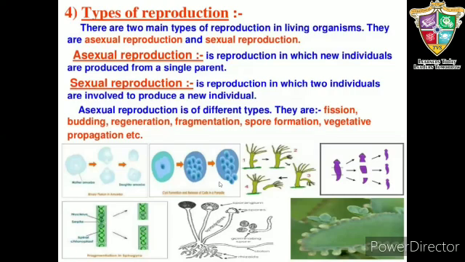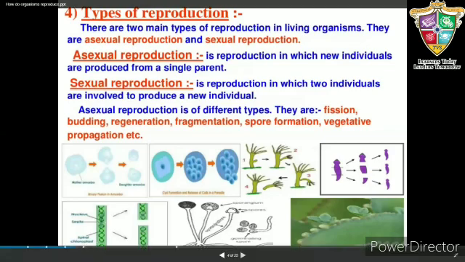Asexual reproduction is of the following types: fission, fragmentation, regeneration, budding, spore formation, vegetative propagation in plants, and propagation by tissue culture. Now, let's study fission in detail.